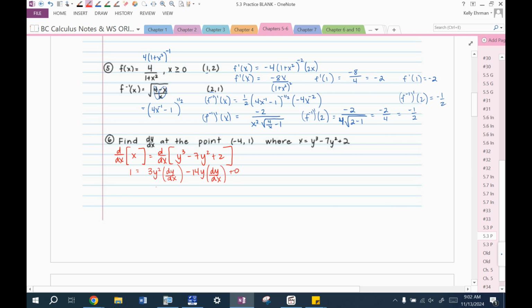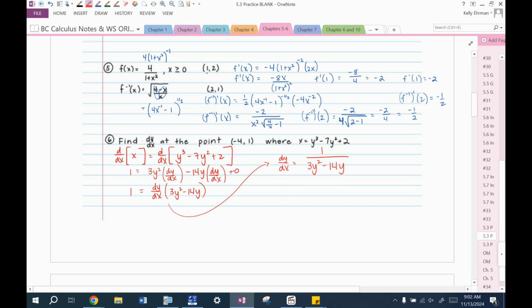And then we clean things up so I can factor out a dy/dx, which would leave me with 3y squared minus 14y, and that's still equal to 1. So I'm going to bring this up here. So dy/dx is equal to 1 over 3y squared minus 14y.